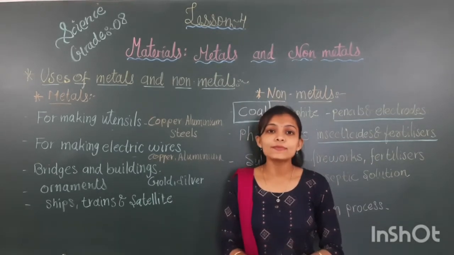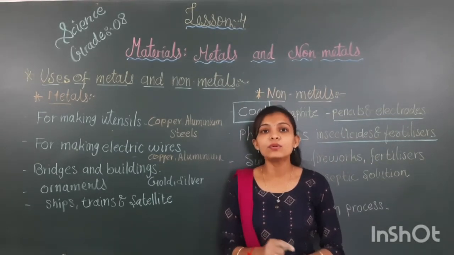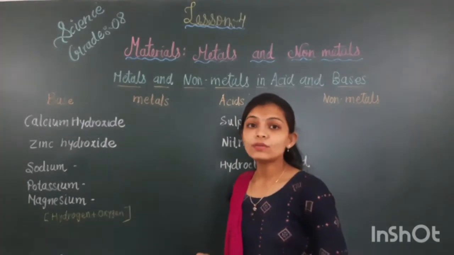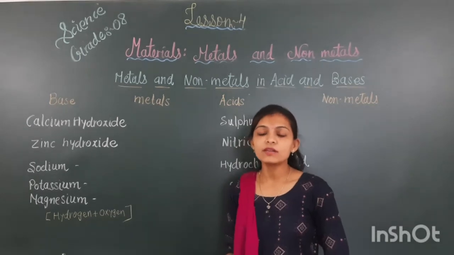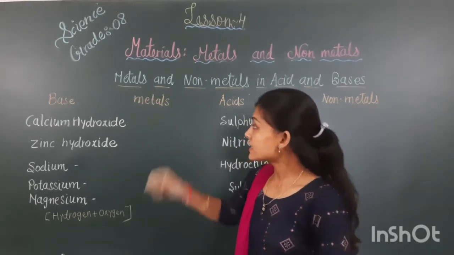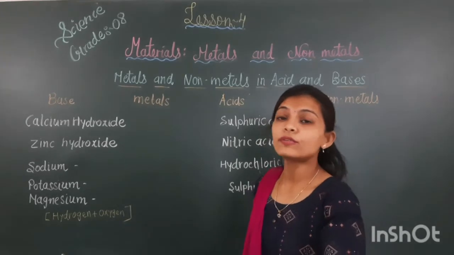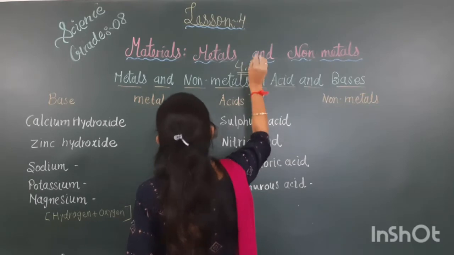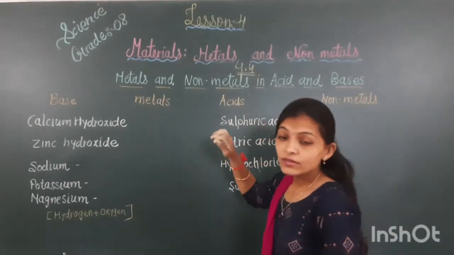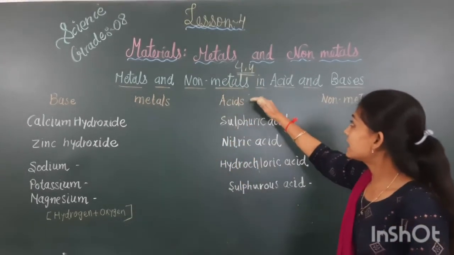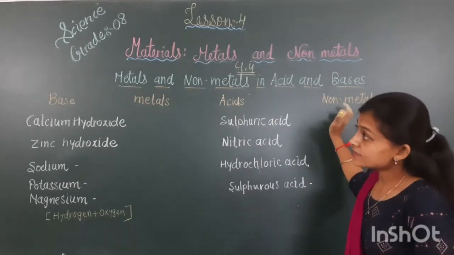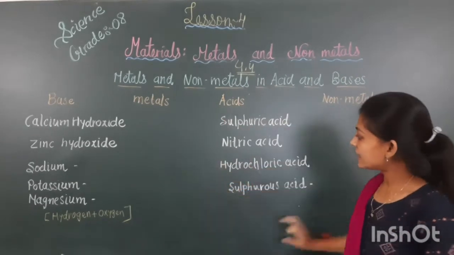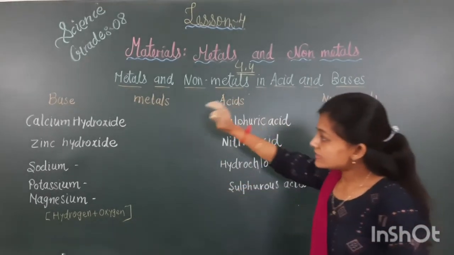Now I am going to explain one activity that is given in your book. Students, I had completed one point, that is the uses of metals and non-metals. Now our next topic is activity 4.4, table number 4.4, that is given in your textbook. You have to differentiate metals and non-metals in acids and bases. I had made one tabular form for that. First I will explain